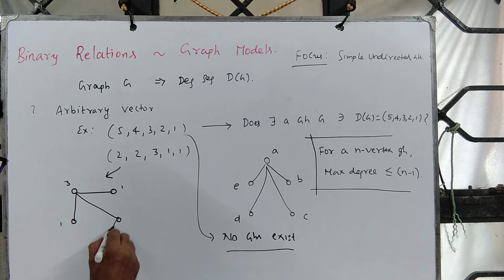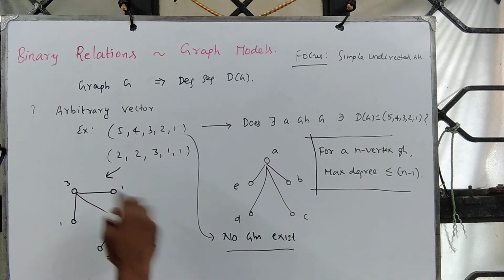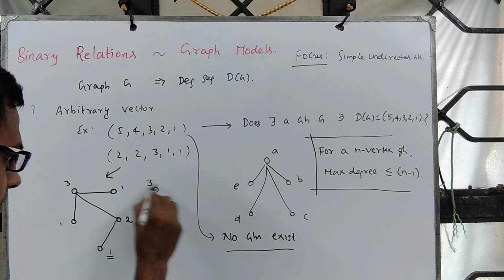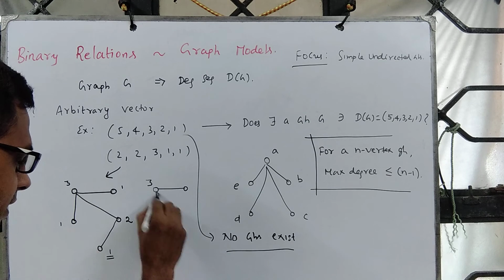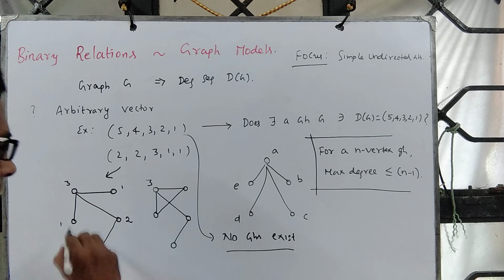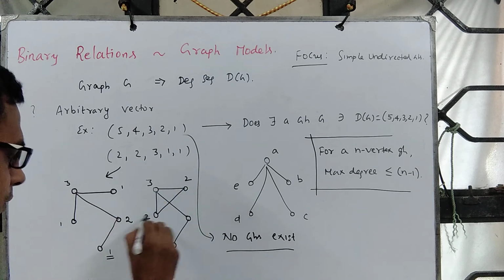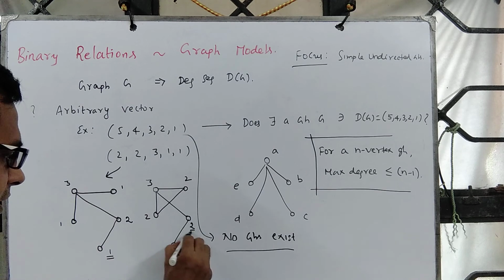So let me try drawing this. Then this becomes 2, but this becomes degree 1. You try drawing in different ways. This is just one way of drawing. One can attempt in other ways as well. So let me draw like this. Then this becomes 2, 2. This becomes 1, but this becomes degree 2.